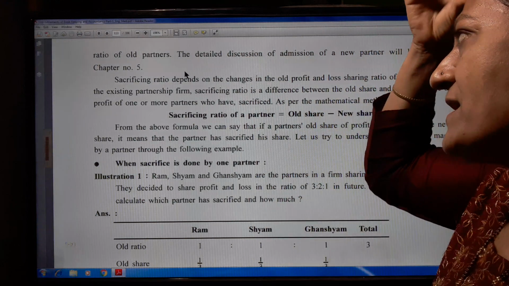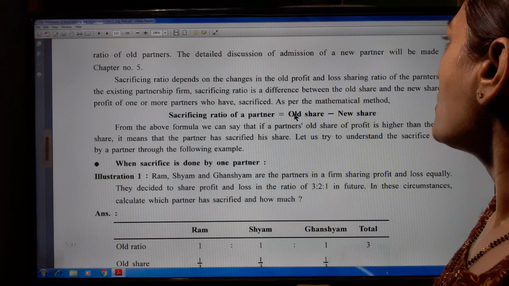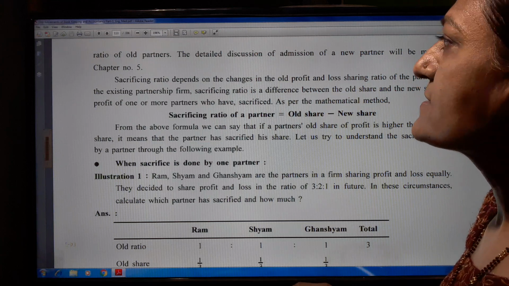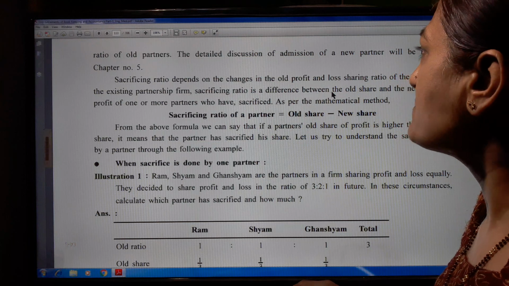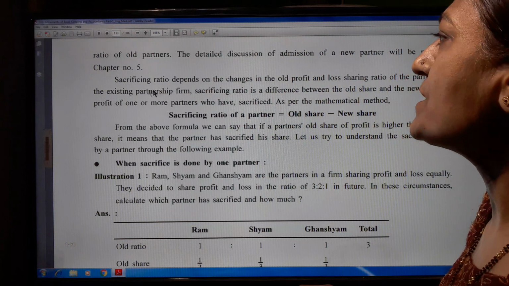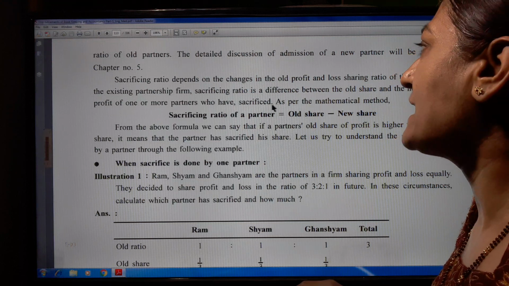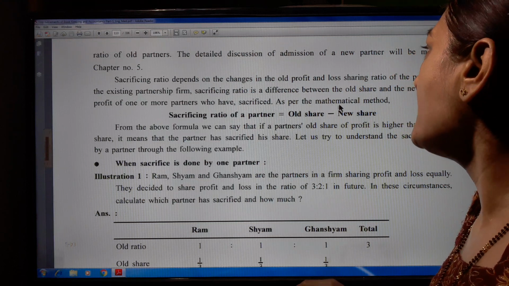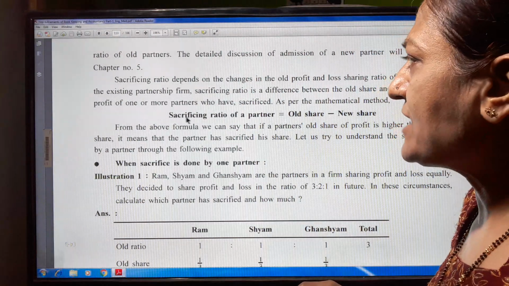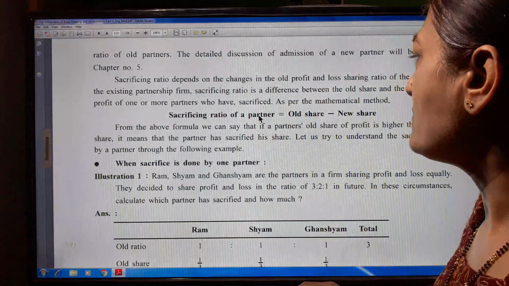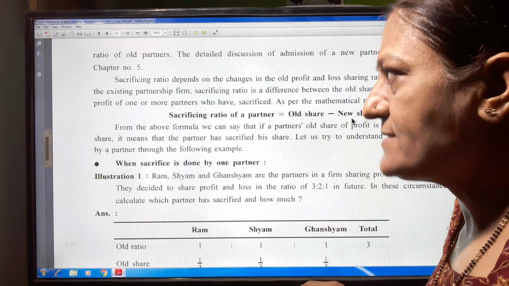Now here, the sacrificing ratio depends on the changes in the old profit and loss sharing ratio of the partners. In the existing partnership firm, the sacrificing ratio is the difference between the old share and new share of a profit of one or more partners who have sacrificed, as per the mathematical method. What is the formula for this? Sacrificing ratio of a partner is equal to old share minus new share. Old share minus new share.